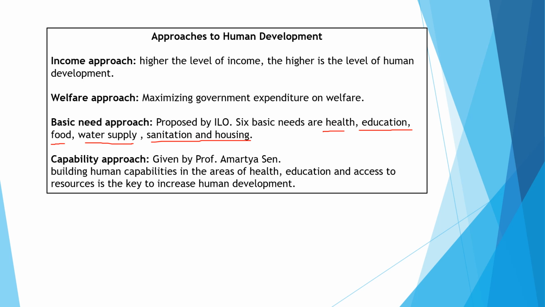What he said is that building human capabilities in the areas of health, education, and access to resources is the key to increasing human development. Here capability approach means building human capabilities. The most important part is that the freedom of human beings and the capabilities of human beings are taken into account while measuring human development.